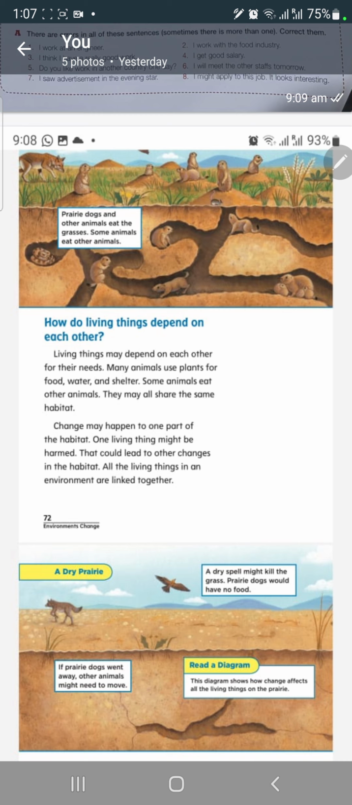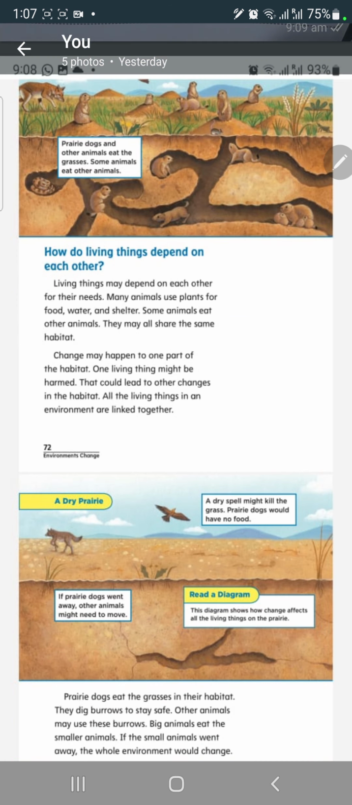So when some plants die, it affects the animals. So animals go to other places or look for food or keep food for winter. So they are linked together. Look at this photo. No rain, dry, plants die. Animals leave, go to other places.